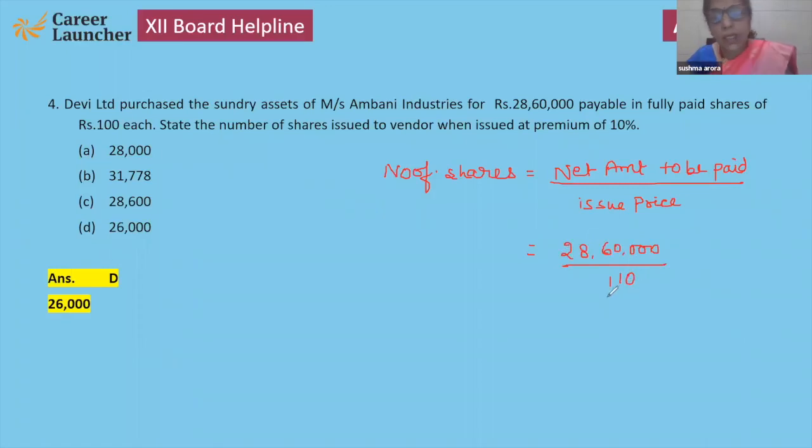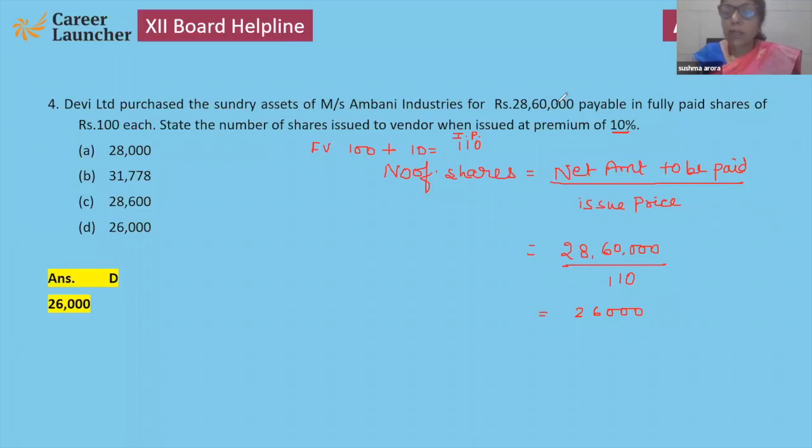How can you say this is 110? Because the issue price is more than the face value. The face value is 100, but 10 rupees is added for premium, so the issue price is 110. When we divide it, the answer comes to 26,000.